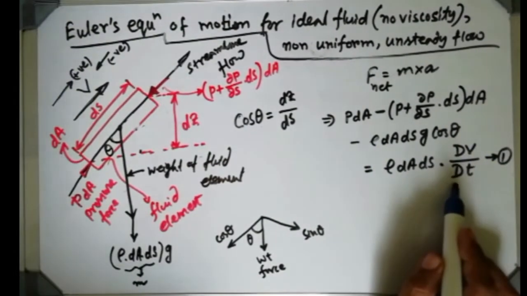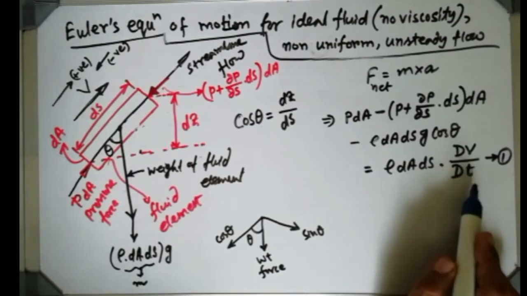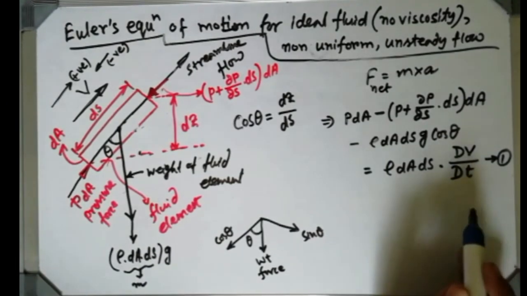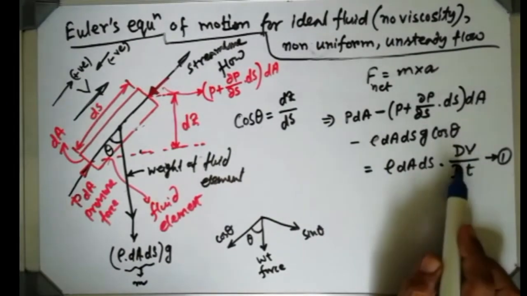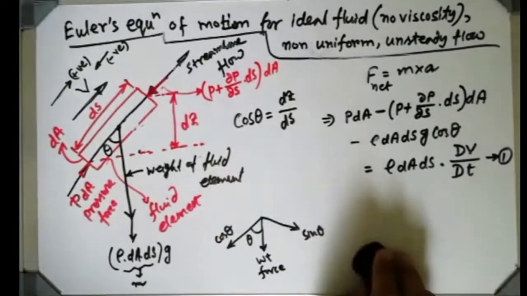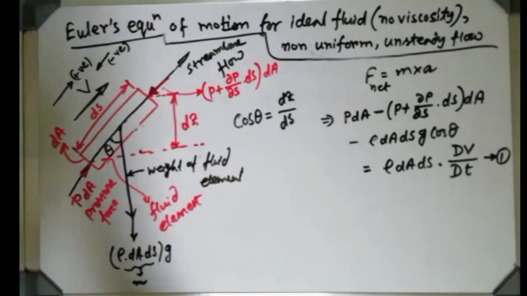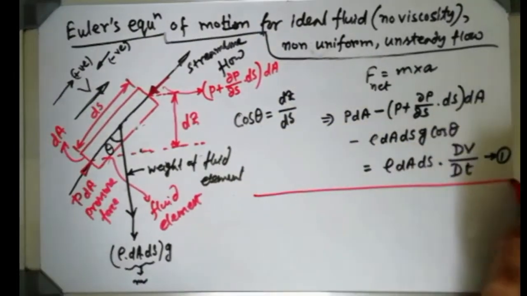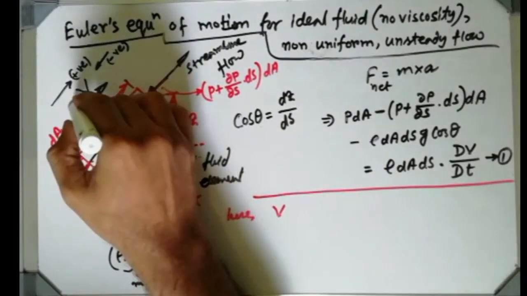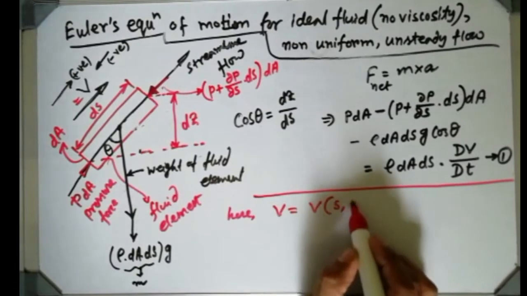Acceleration can always be written as change in velocity with respect to time, that's why I have written dv dt. But why am I using capital D? I am going to clarify it. Basically it is a substantial derivative. So first let me clear why this is coming. See here, this velocity is a function of space and time, isn't it?